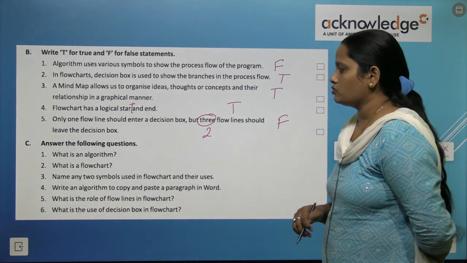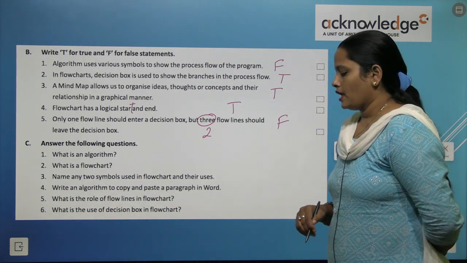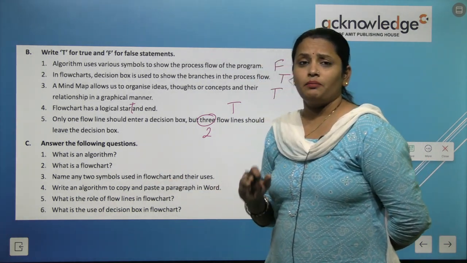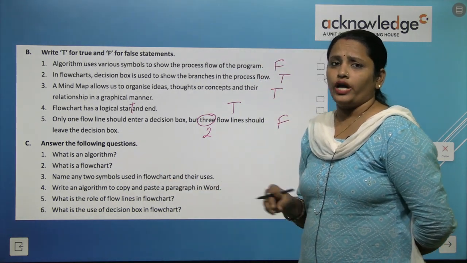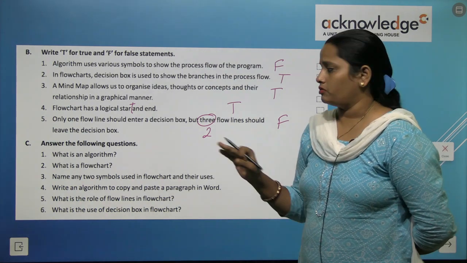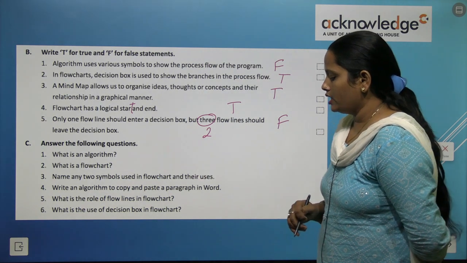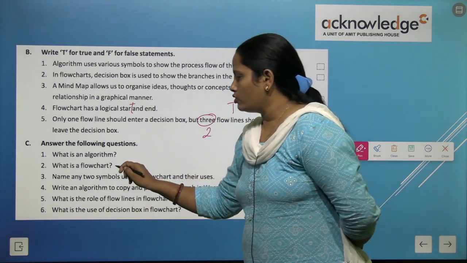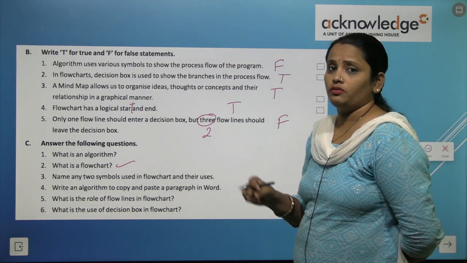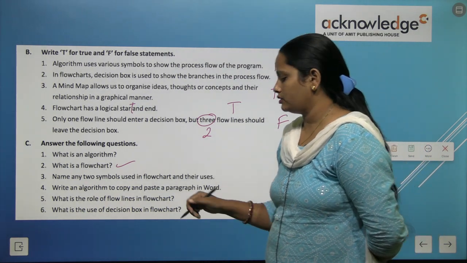Now let's quickly come to the question and answers. What is algorithm? So algorithm is a step-by-step sequential way of solving a problem. Next is, what is a flowchart? Flowchart is a graphical representation of algorithm in a proper way.